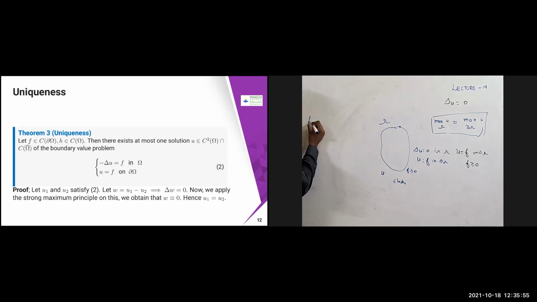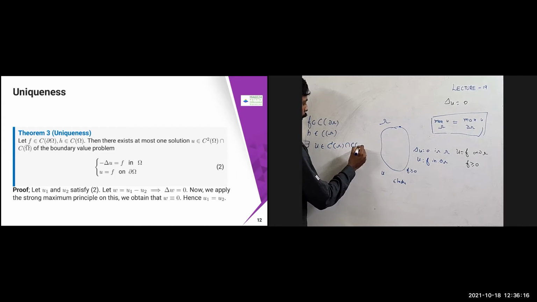Suppose I am going to solve a Poisson equation. f belongs to C of dou omega and h belongs to C of omega. So I have two functions f and h. Then there exists a solution u in C square omega intersection C of omega bar of the boundary value problem.